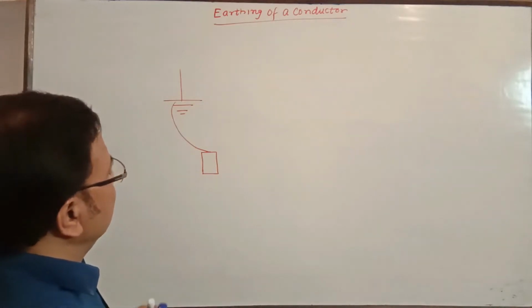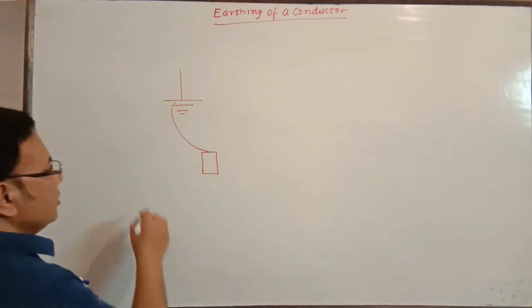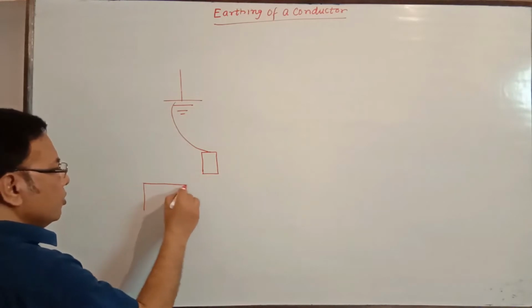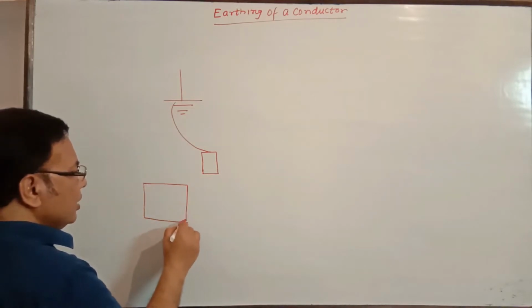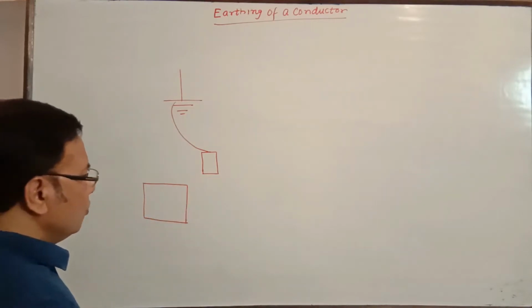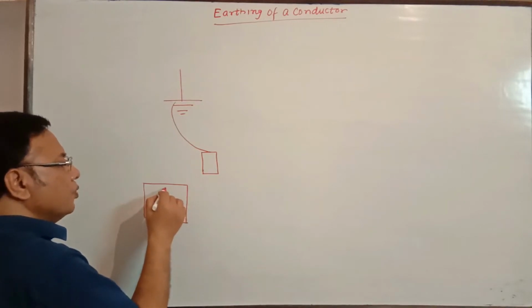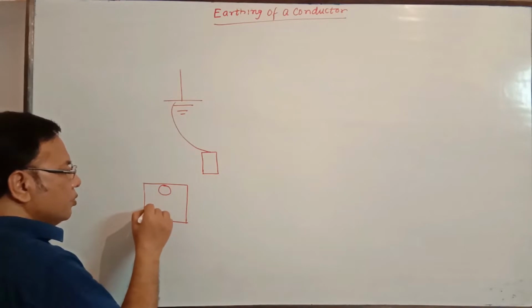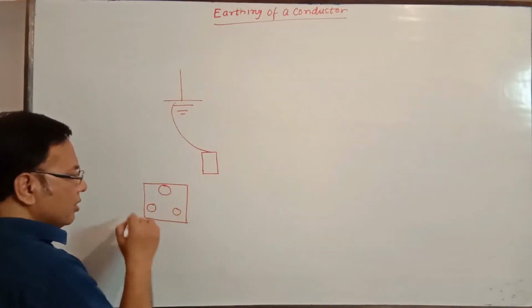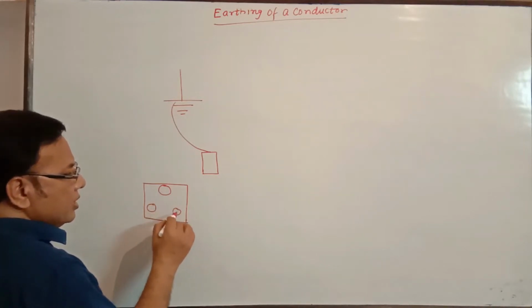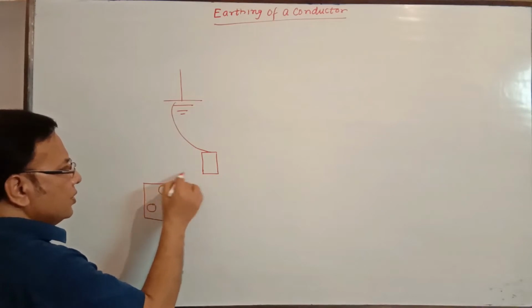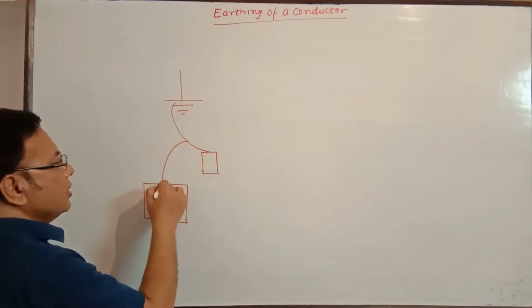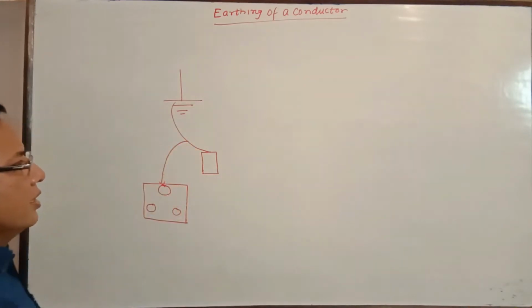Actually, this wire is connected to the socket we have at home on the electrical switchboard. One big socket pin hole is there and two small holes are there. One is live, another is neutral, and this one is earth. So this earthing wire is connected somewhere here.